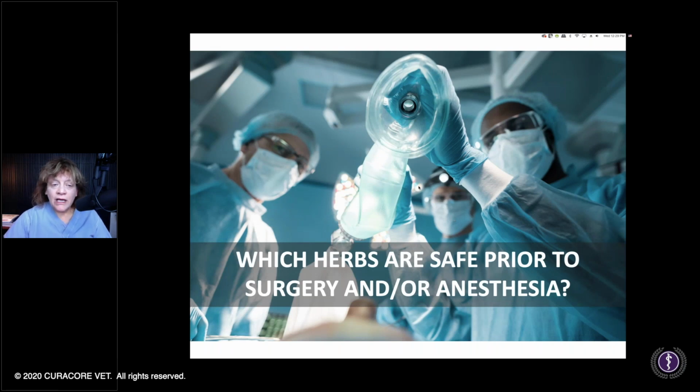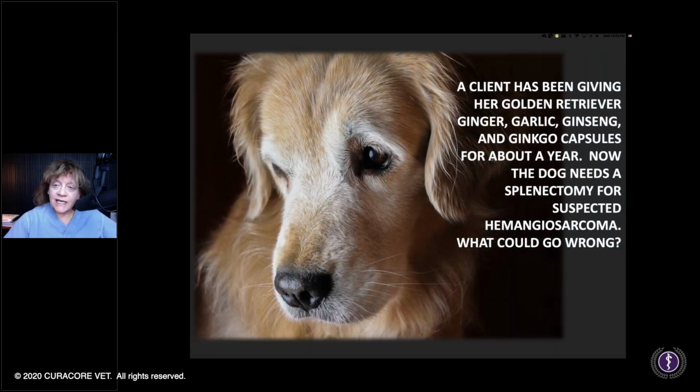Now, if you're in a clinic or if you had animals and you were going to use some botanical drugs for pain and inflammation, they go to surgery. What do you have to be thinking of? Well, let's think of this case. The client's been giving her golden retriever a mixture of, in addition to St. John's wort maybe, but anyways, ginger, garlic, ginseng, and ginkgo. Remember for spelling, because if you take my herb course, I'm going to grade you on that. K before G, ginkgo. Taken this mixture of capsules for about a year. Now the dog needs a splenectomy for suspected hemangiosarcoma. What could go wrong? Just a natural product.